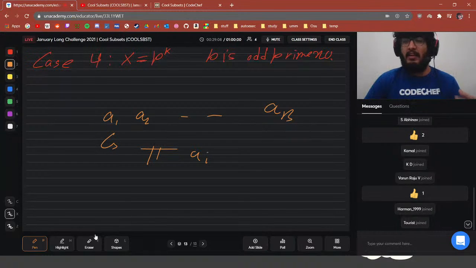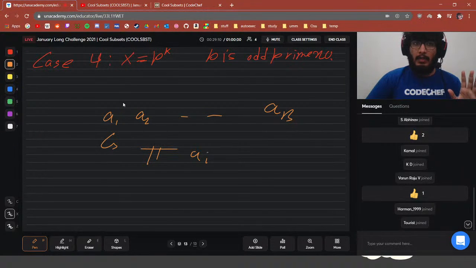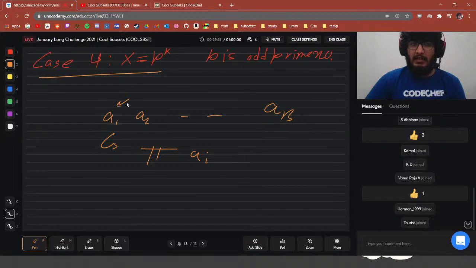How much will a1 contribute to the case 4 answer? Let's say the factorization of a1 is 2 to the power t1 into p1 to the power t2 into p2 to the power t3.